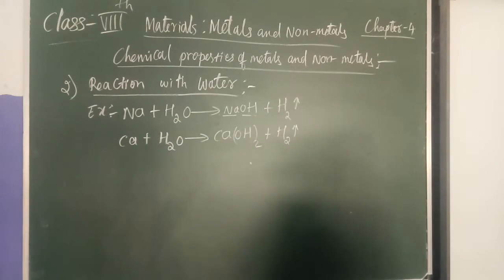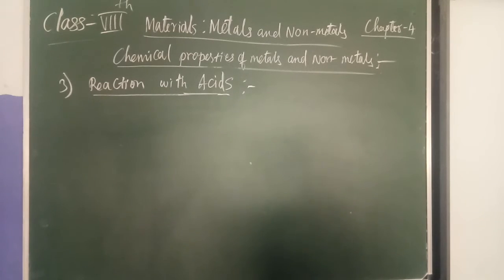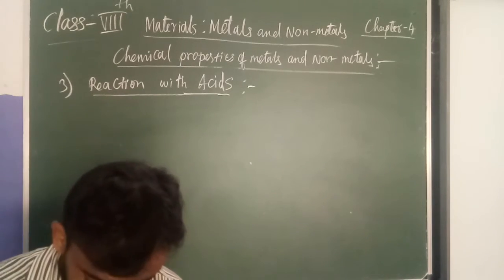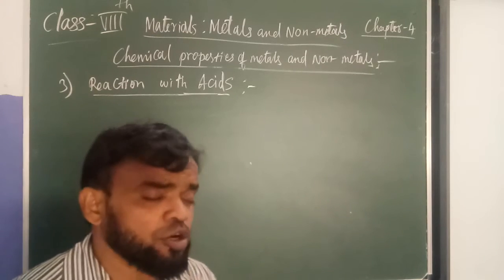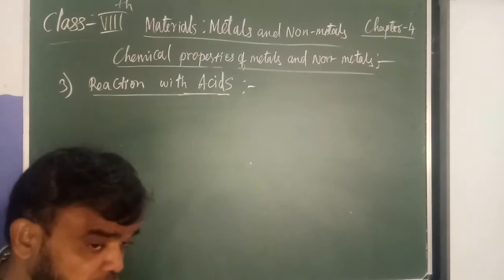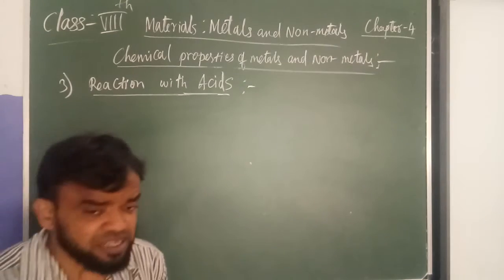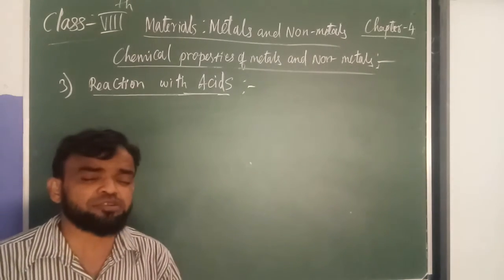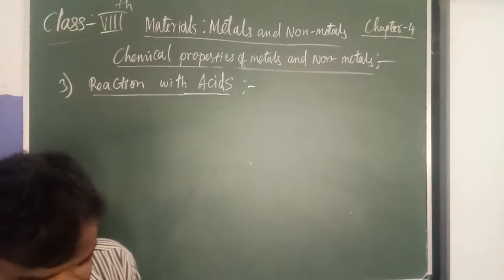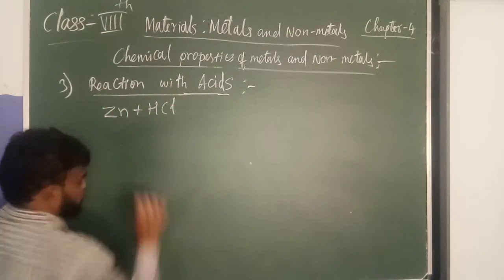Next, now here, the third part, reaction with acids. The third one is reaction with acids. See here, metals react with acid to form salt, and hydrogen gas will be released. For example, zinc is a metal, plus HCl, hydrochloric acid.